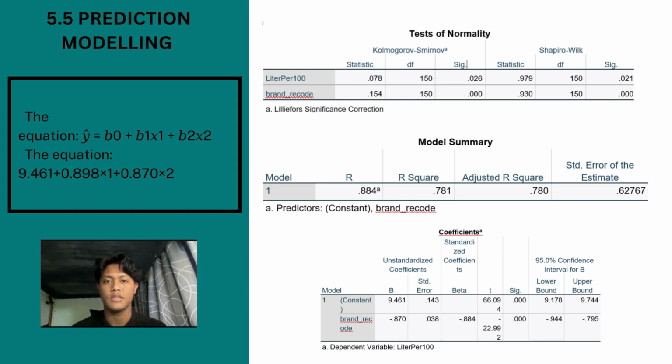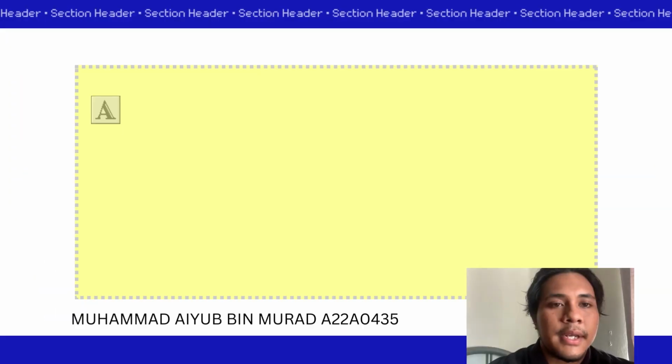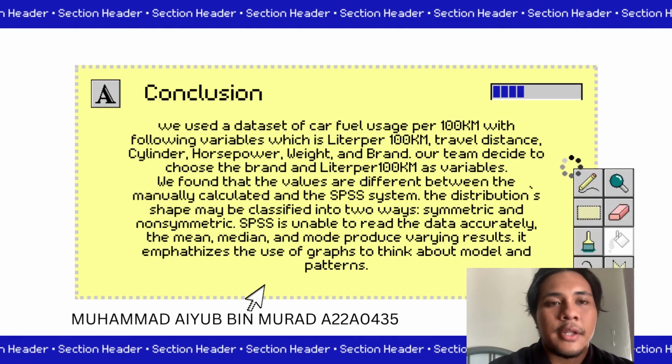And for the coefficient table, we got the equation 9.461 plus 0.898 x1 plus 0.870 x2.